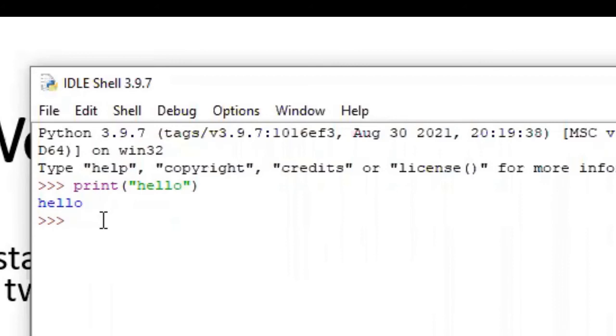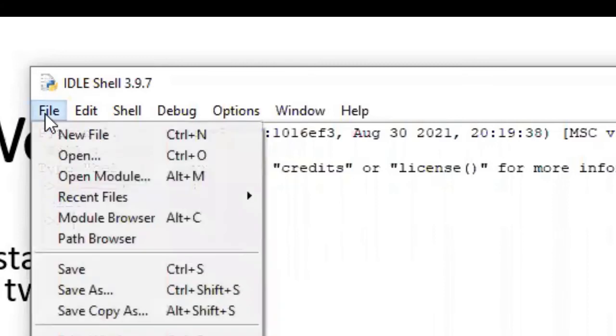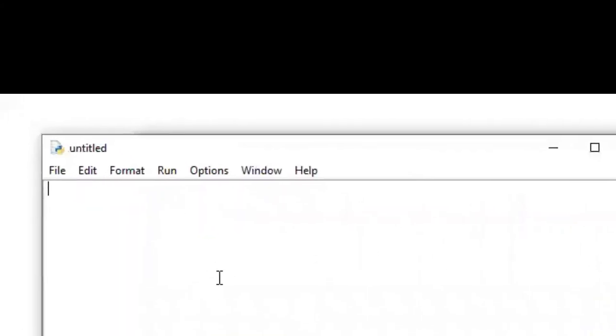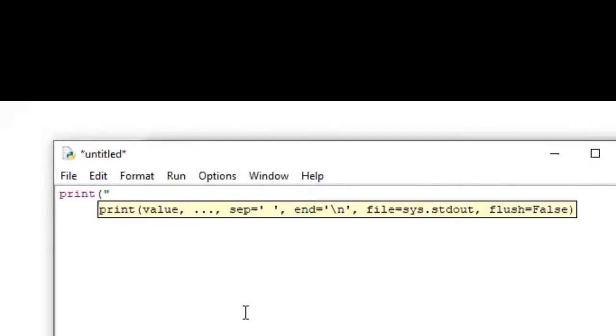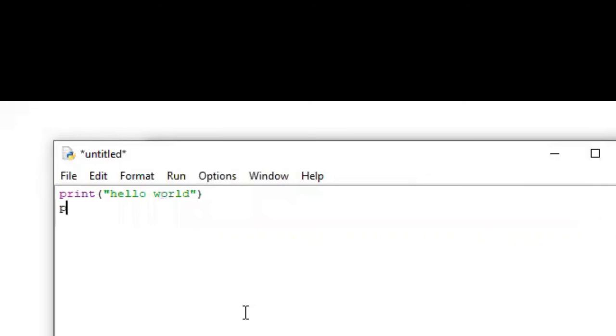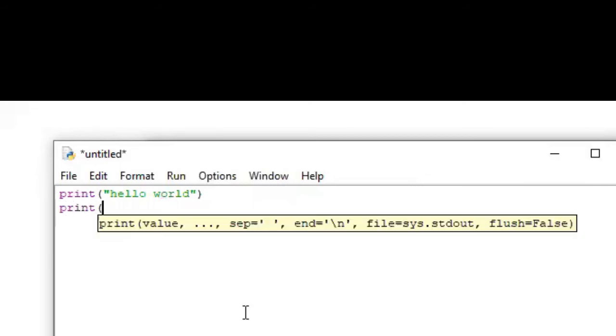If we want to write a multi-line program, we can go to File, New File, and write, let's say, print hello world, or print 2 plus 10 equal to.